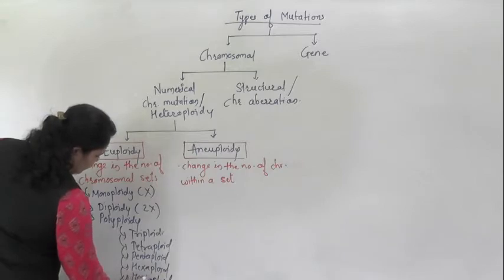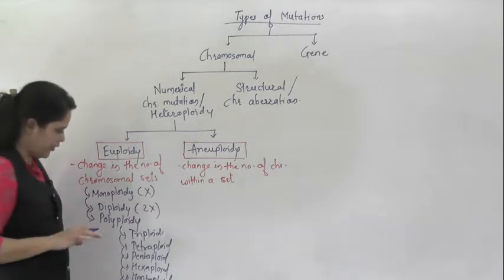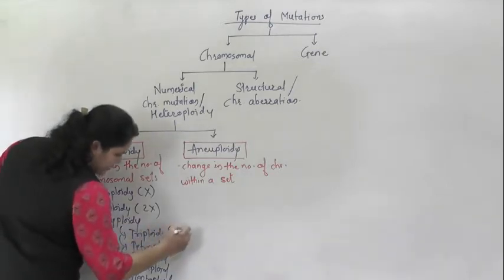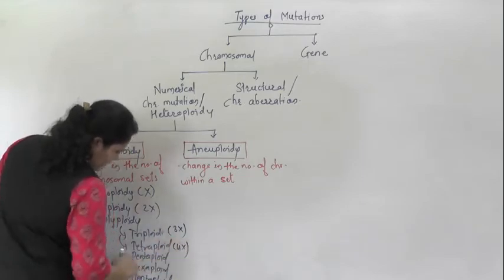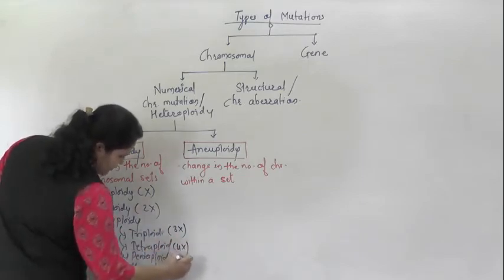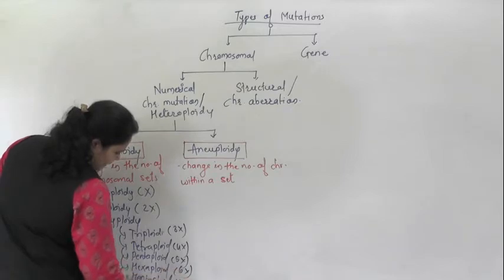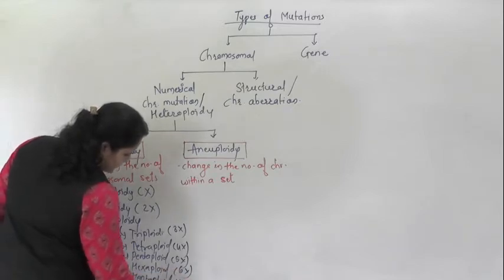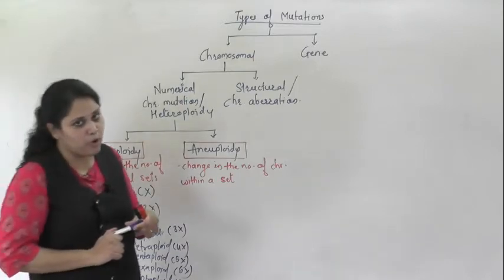If you are unable to see, just note octaploid. So triploid, 3 sets of genome, tetraploid, 4 sets of genome, pentaploid, 5 sets of genome, hexaploid, 6 sets of genome, heptaploid, 7 sets and octaploid, 8 sets. Fine. So this condition is known as polyploidy.